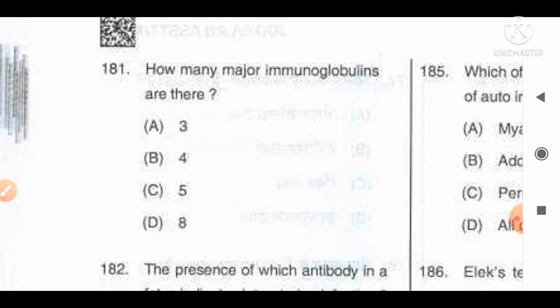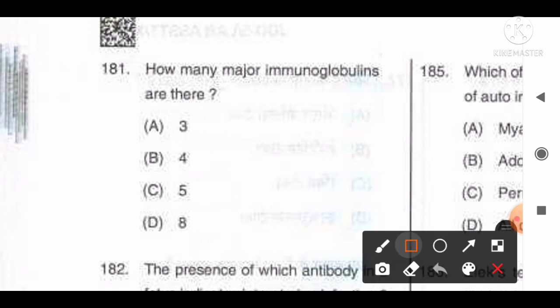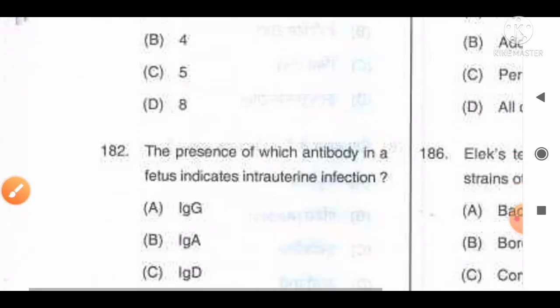How many major immunoglobulins are there? The options are A, 3, B, 4, C, 5, D, 8. It is also one of the easiest and repeatedly asked questions. Option C, there are 5 types of major immunoglobulins. So option C will be the correct answer for this question.